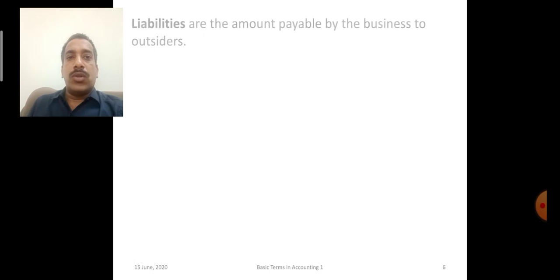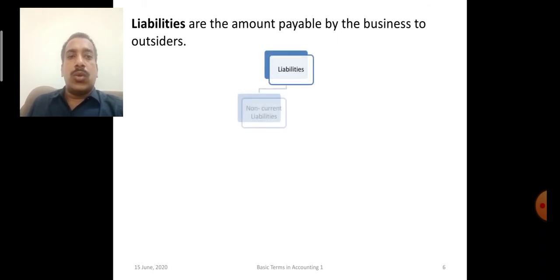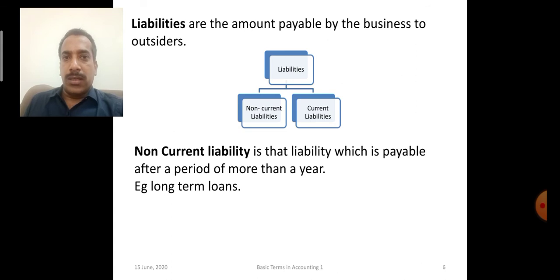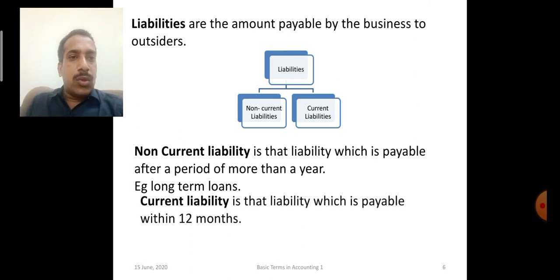Next term which we are going to discuss is liabilities. Now liabilities are the amount payable by the business to outsiders. Now liabilities can also be classified into two: non-current liabilities and current liabilities. Now non-current liabilities are those liabilities which are payable after a period of 1 year. Like bank loan taken for a period of 5 years will be considered as long-term loan. Okay, debentures are acknowledgement of loan taken, a financial instrument. We will discuss the definition, meaning of debentures later on. Okay, so the non-current liabilities are those liabilities which are payable after a period of more than 1 year. Okay, current liabilities are those which are payable within 12 months.